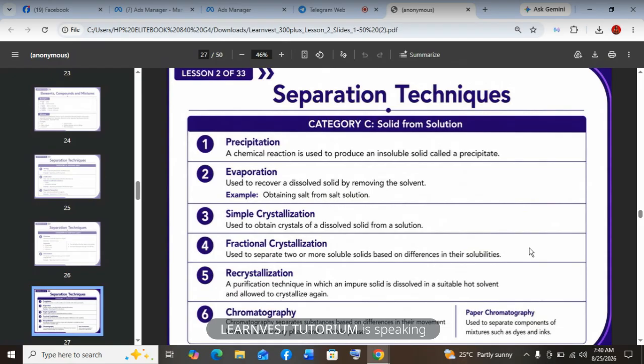Then fractional crystallization is when you have more than one solid inside a solution and all of them are struggling with temperature. They don't survive extreme heating. So you use fractional crystallization. So the criteria will be the differences in solubility at different temperature. Okay. Then recrystallization is used to purify what has already been crystallized.